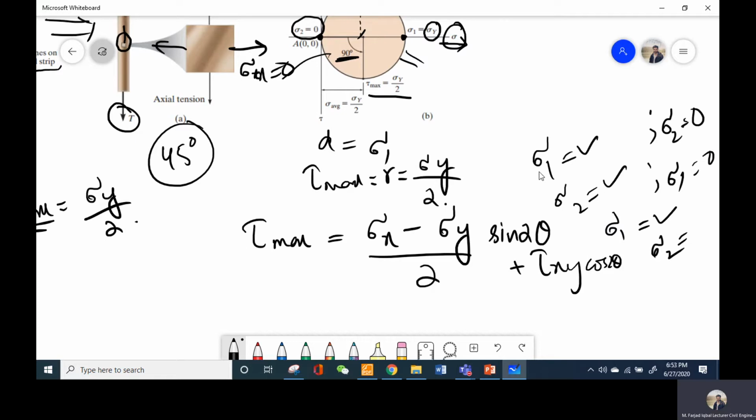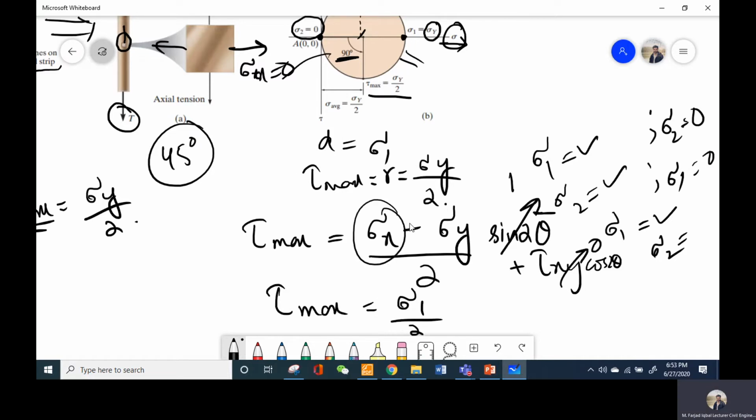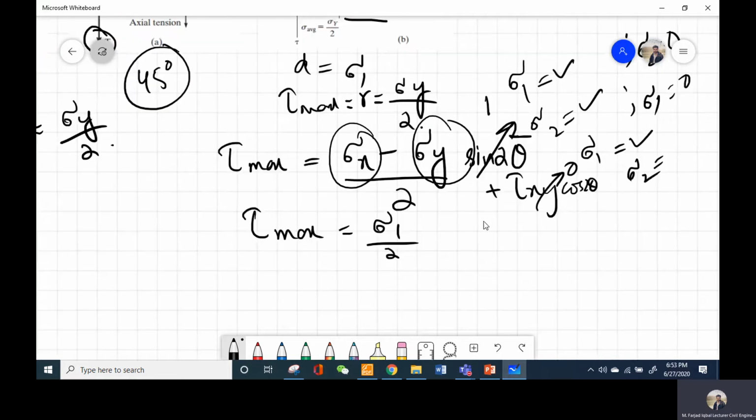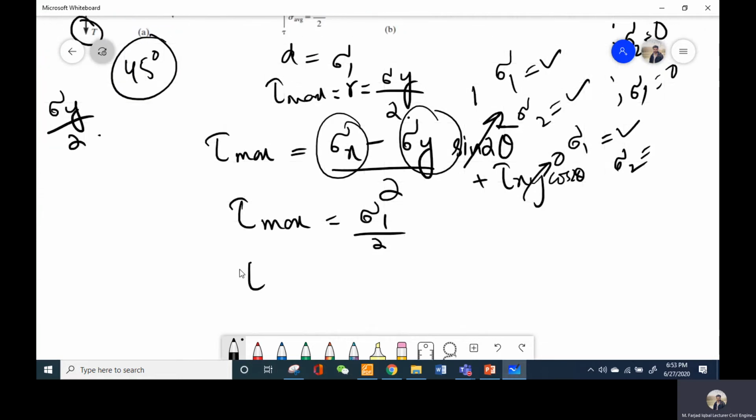So for the first case, obviously the maximum shear stresses are at an angle of 45 degrees. So this will be sine 90, which will be equal to 1, and cos 90 is equal to 0. So for the first case, we will have the equation for tau maximum equals sigma 1 by 2, because sigma x is equal to sigma 1 and sigma y is equal to 0 in this case. For the second case, we take the absolute value, because it can be negative or positive, but we are interested in considering the absolute value.